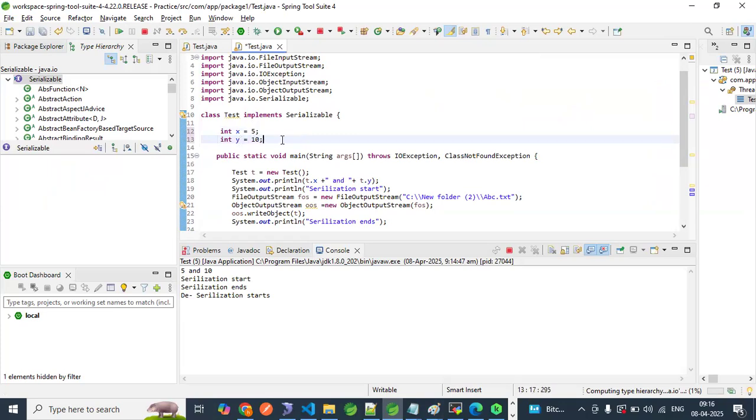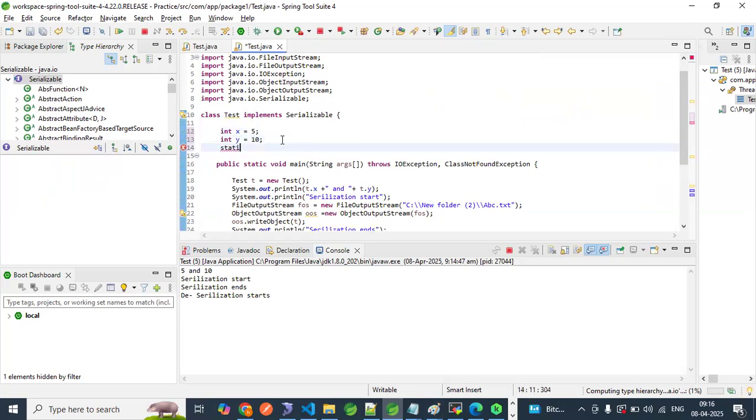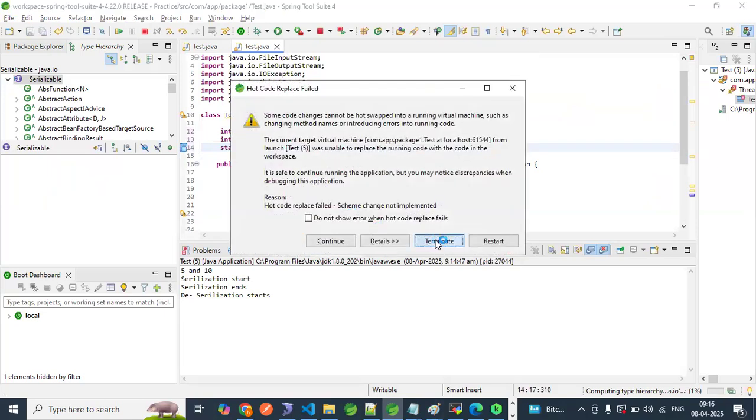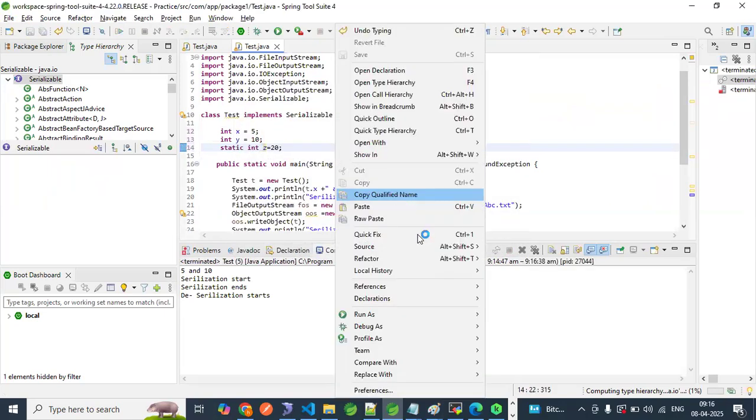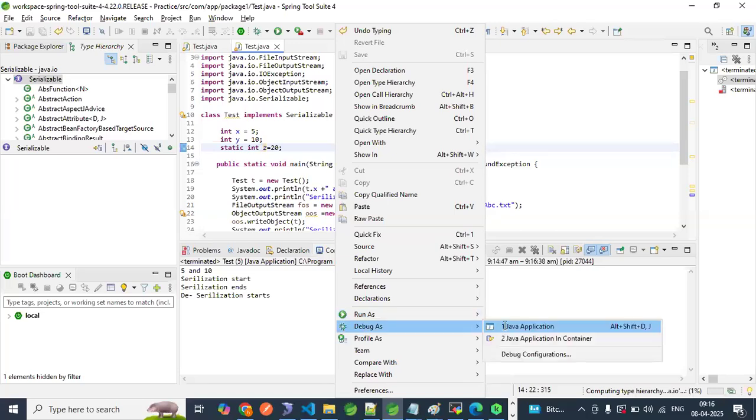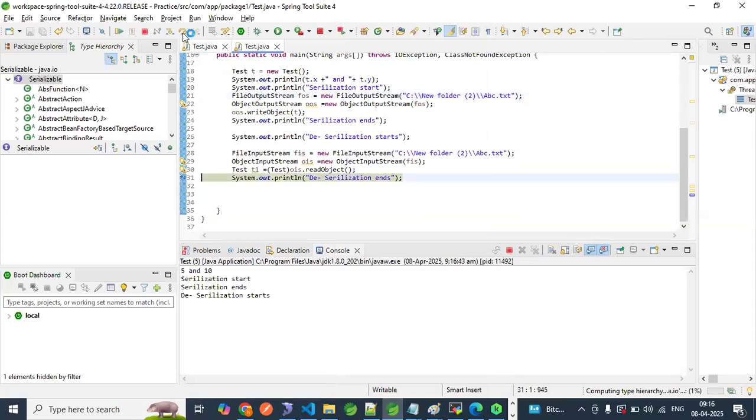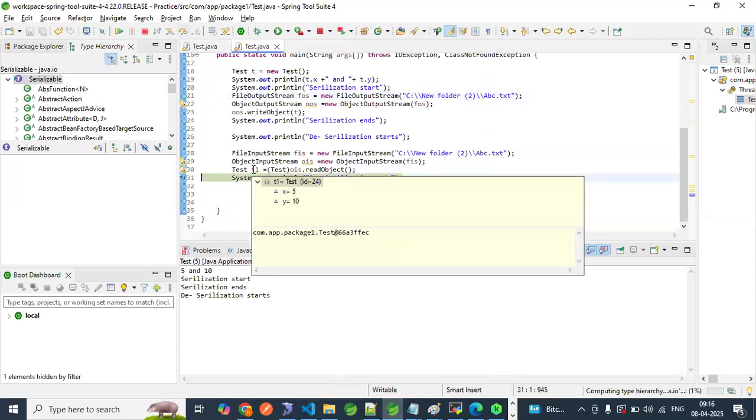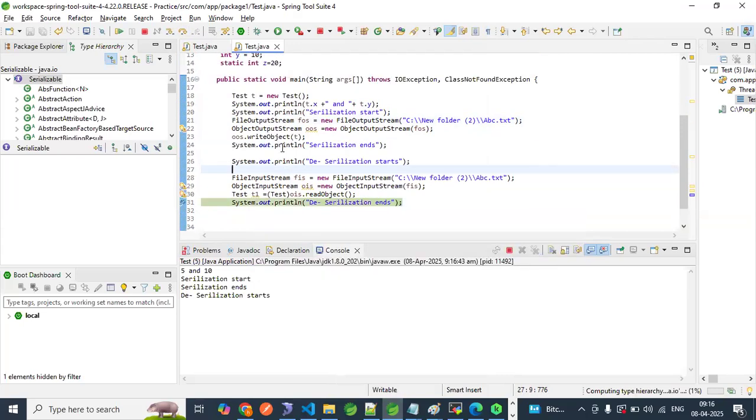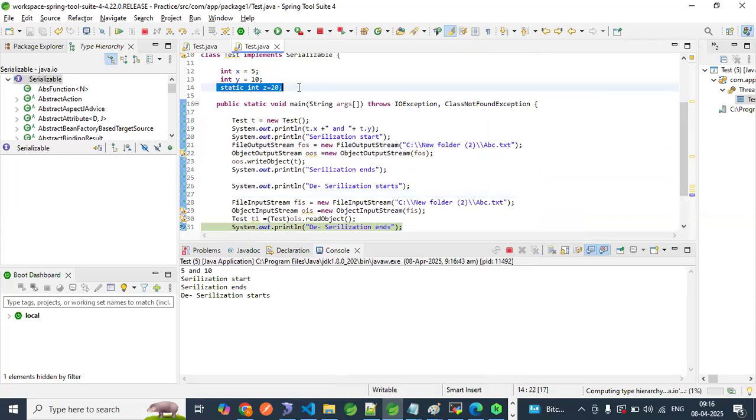If I am using static int z equal to 20, I am using the static keyword. Debug as Java application. X and Y are coming. Is Z coming? No.